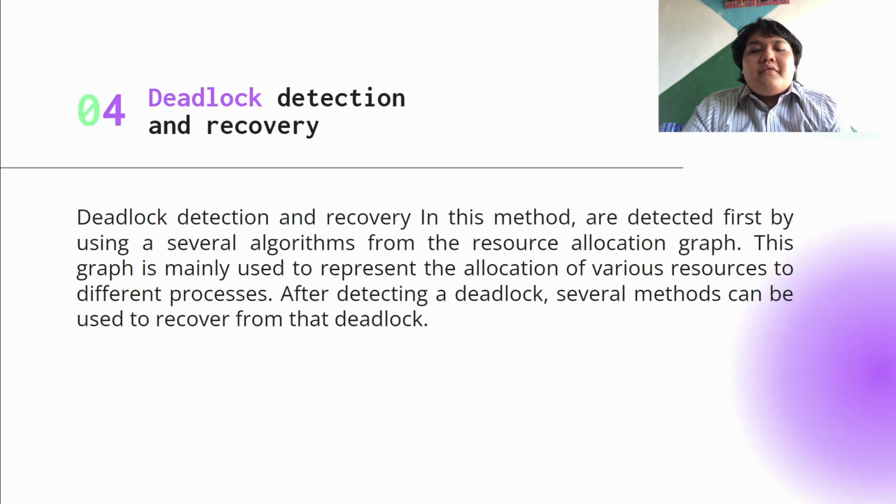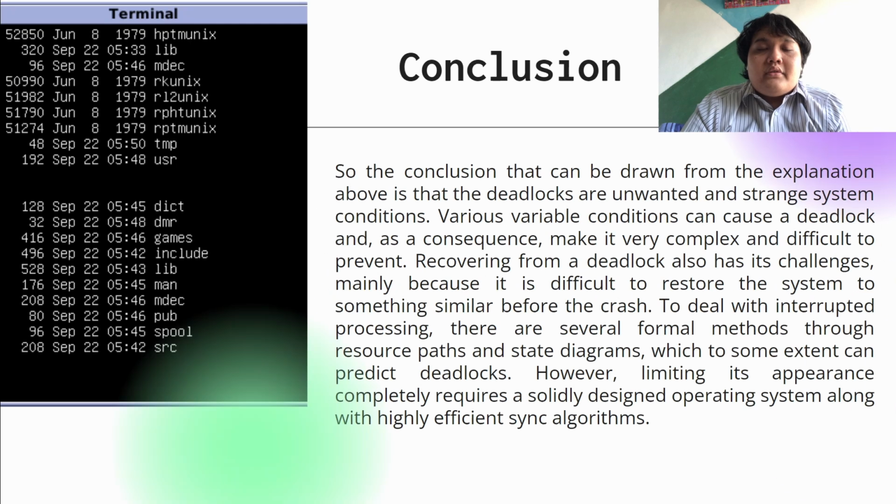In deadlock detection and recovery, deadlocks are detected first by using several algorithms on the resource allocation graph. This graph is mainly used to represent the allocation of various resources to different processes. After detecting a deadlock, several methods can be used to recover from that deadlock.